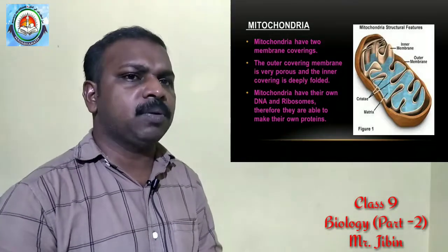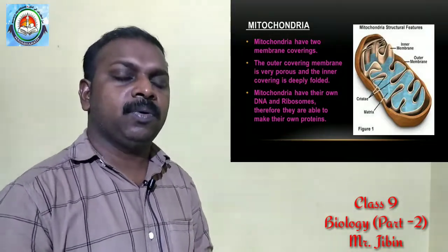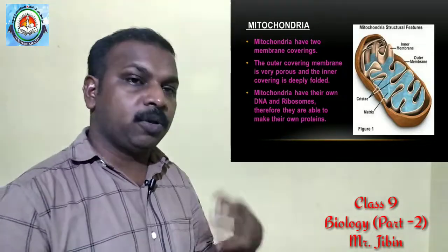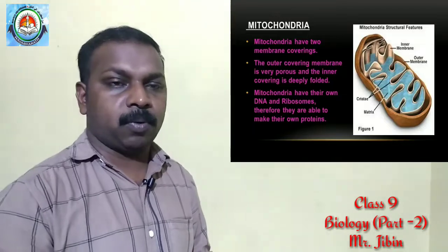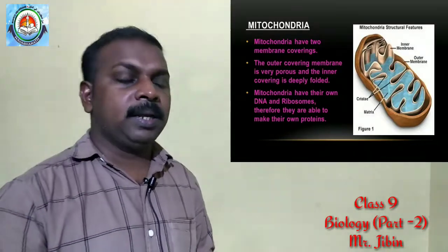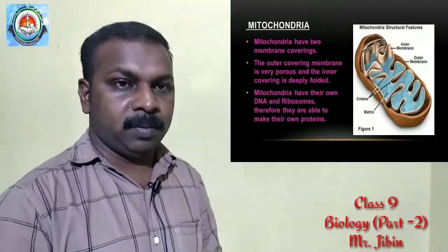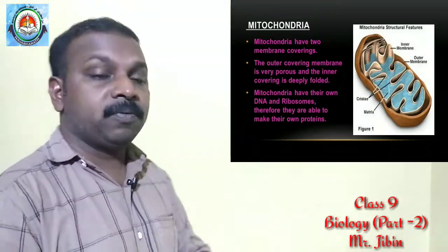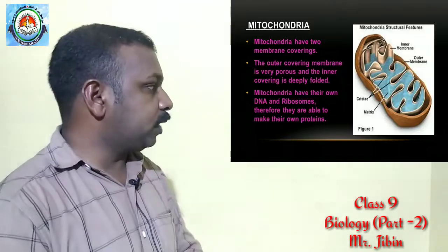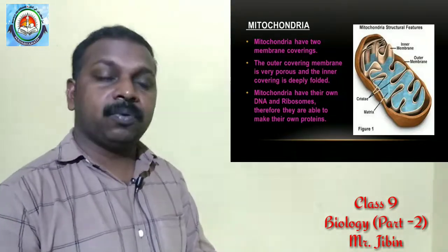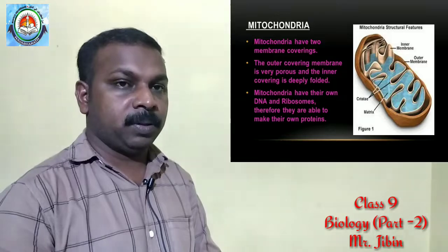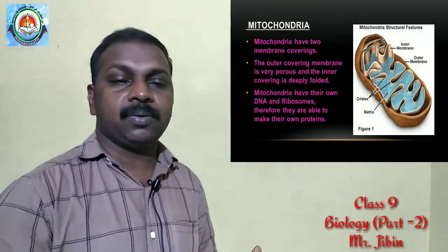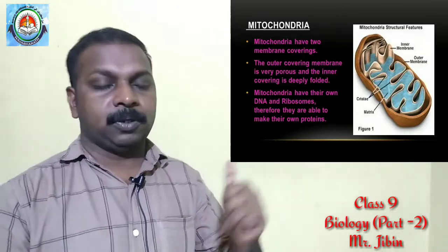Those ribosomes produce proteins for mitochondria, so mitochondria do not depend on the endoplasmic reticulum for protein or any other molecule. They manage with their own proteins. So here we have discussed 4 cell organelles: endoplasmic reticulum, Golgi apparatus, lysosomes, and mitochondria.